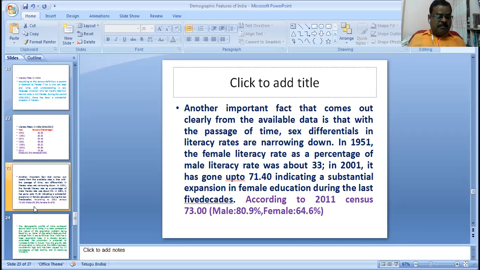Another main point is the high percentage of growth of the agricultural population. What is the other important fact to discuss?